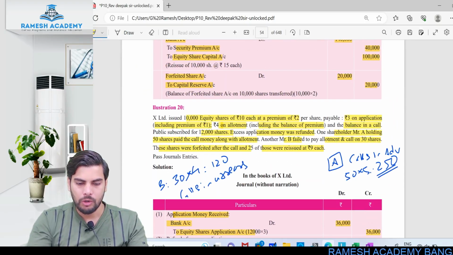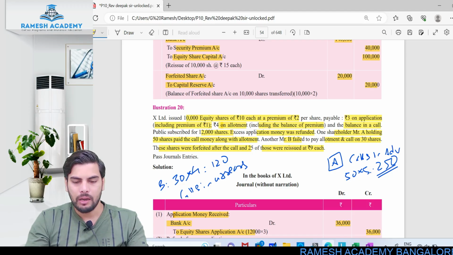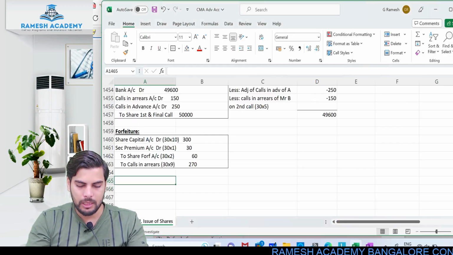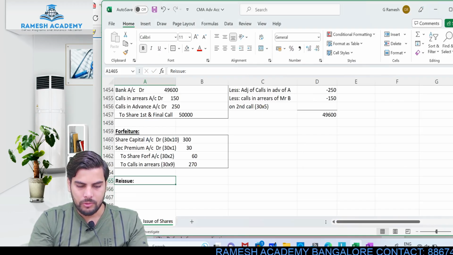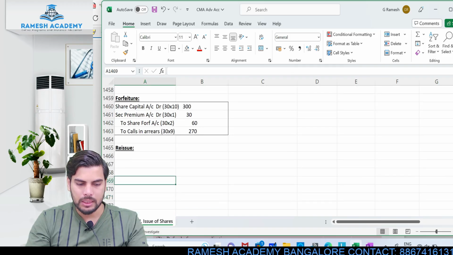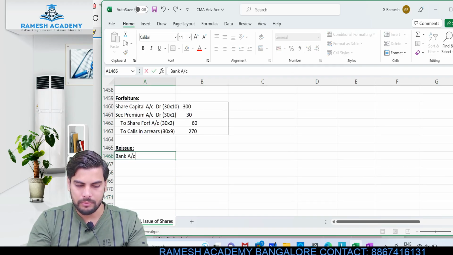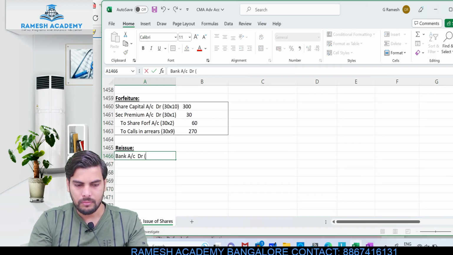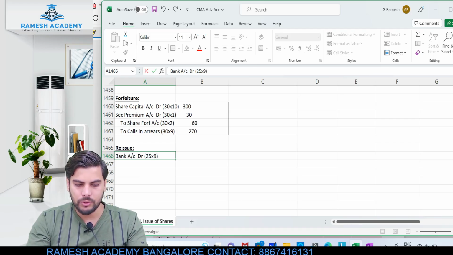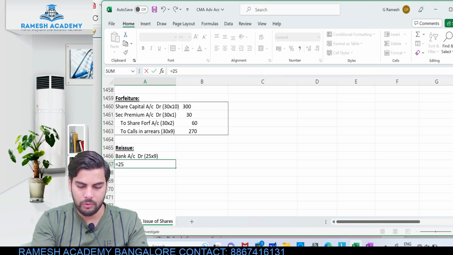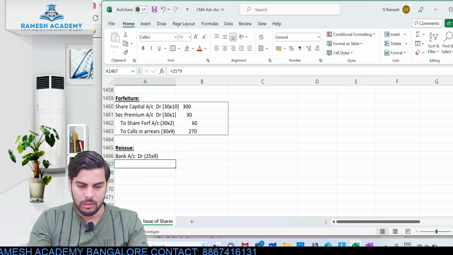Now out of these 30 shares, 25 shares have been reissued. At what price? 25 of these shares were reissued at 9 rupees each. Okay, so what will be the entry for reissue? So when it comes to the entry for reissue, it would be like this. Bank account debit. Out of these 30 shares, only 25 shares are being reissued at 9 rupees. So 25 into 9, this would be 225.